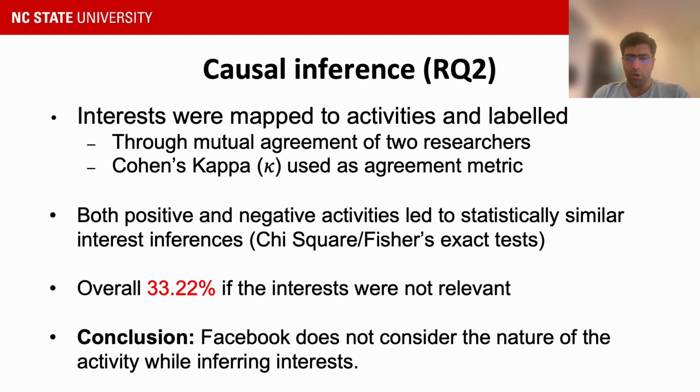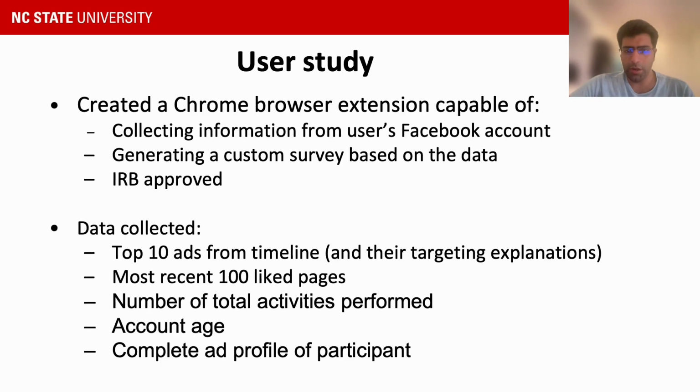We also found no statistical difference for activities across all demographics, which indicates that Facebook's inference algorithm does not perform differently based on these demographics. We found that overall 33.22%, or around one-third, of the interests that were inferred on our control accounts were not accurate. To evaluate if our findings hold for actual Facebook users, we conducted a user study.